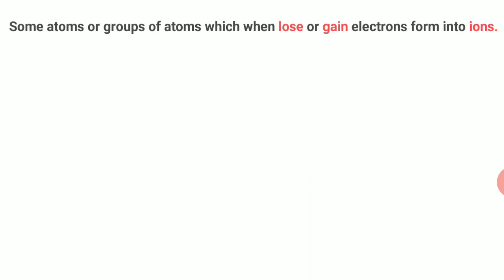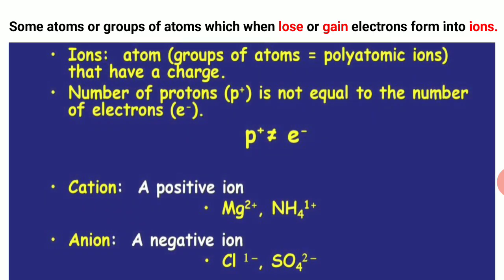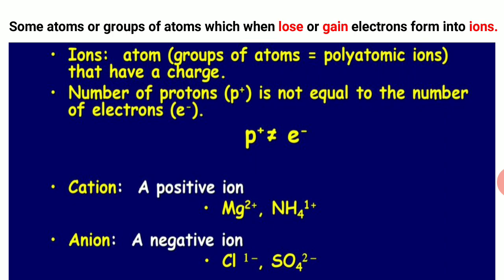Also, some atoms or groups of atoms, when they lose or gain electrons, form ions. Now, ions have a charge on them. Why do they have a charge? As the number of protons in their nucleus is not equal to the number of electrons orbiting around. So, we call them ions. The ion which has a positive charge is called a cation. We have the magnesium ion as Mg2+ and the ammonium ion, a positive ion, as NH4+.